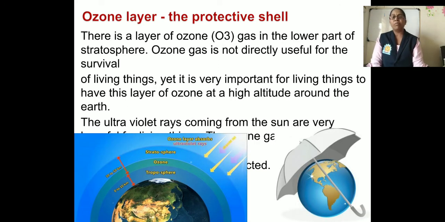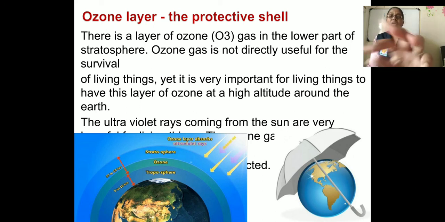Next is the most important part of the lesson, that is the ozone layer, the protective shell. There is a layer of ozone, O3 gas, in the lower part of the stratosphere. Ozone gas is not directly useful for the survival of living things, yet it is very important for living things to have this layer of ozone at a high altitude around the earth.